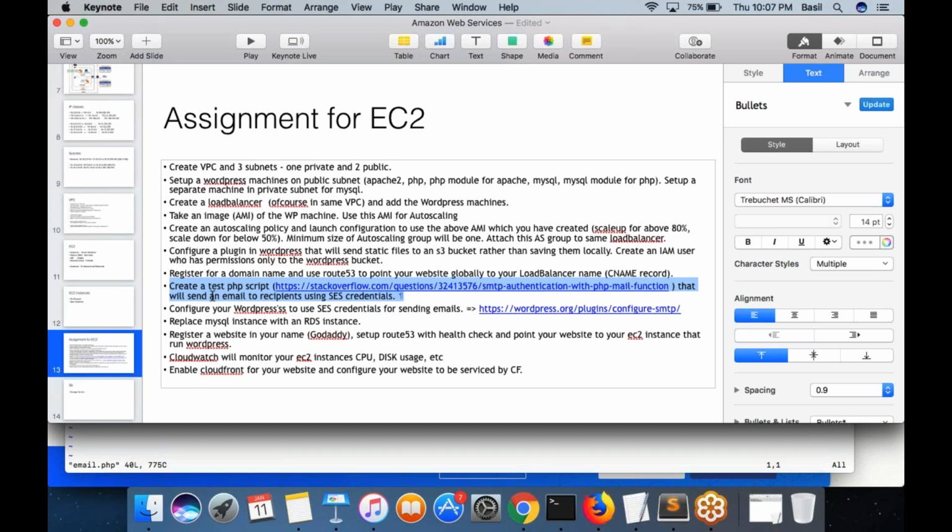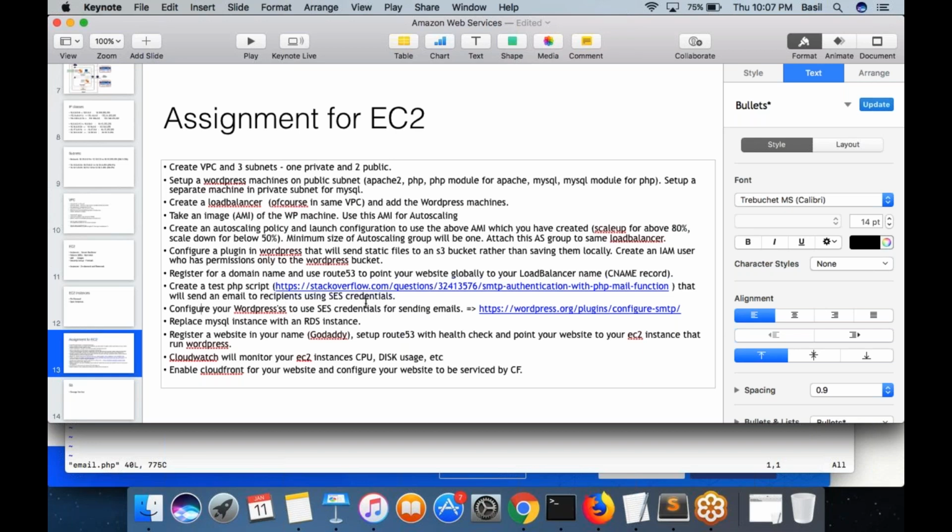So the next thing which I want you to do is configure your WordPress to use SES credentials for sending out email. Sometimes your WordPress website wants to send out email to the users. Maybe when they are adding some comment into your post, right? Or somebody is registering for a new account into your WordPress website, right? Basically, you want WordPress to be sending out email to them through SES.